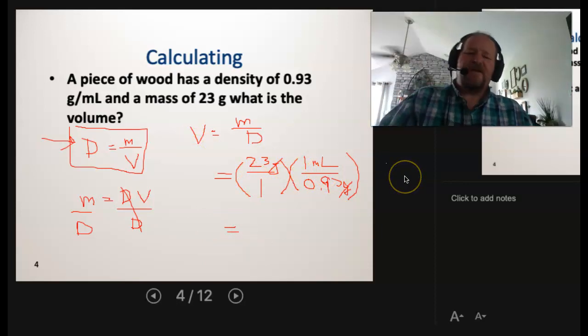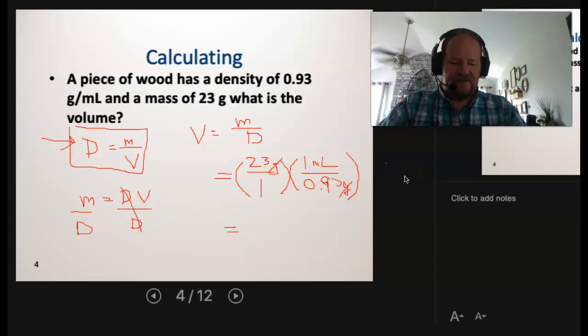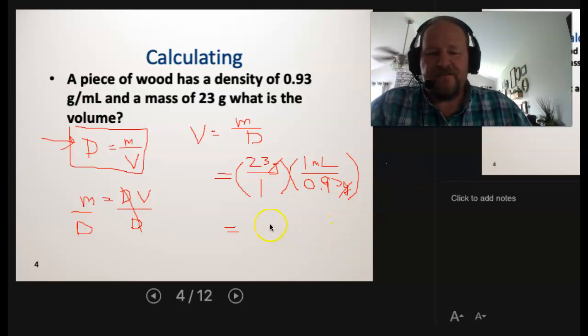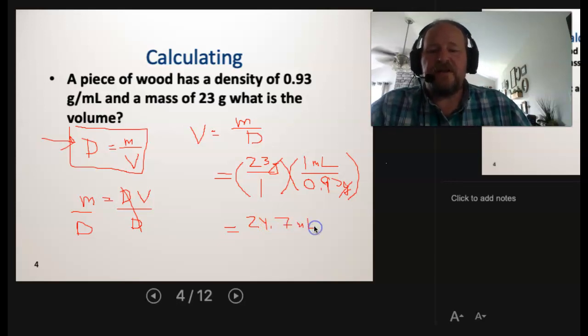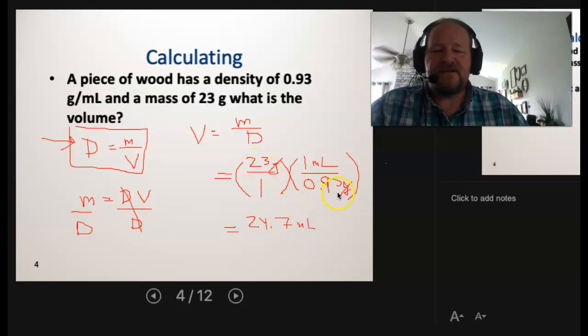So I'll take 23. In essence, I'm going to divide it by 0.93. And I get 24.7 milliliters. Again, I have 2 sig figs here, 2 sig figs there, which means my final answer then is only allowed to have 2 sig figs, which means it will be 25 milliliters.